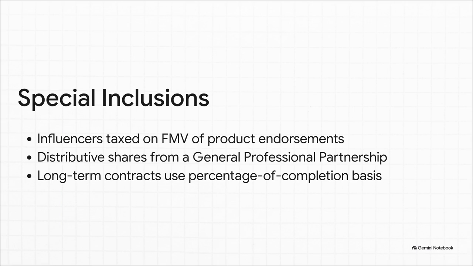Let's look at a few more modern setups. Social media influencers are a huge target for the BIR right now. You need to treat an influencer's free product endorsement just like compensation in kind, meaning it is taxed at its fair market value. Also, keep in mind that your distributive share from a general professional partnership, or GPP, is absolutely included in your gross income. And for long-term construction contracts, the BIR mandates the percentage of completion method, which means you recognize the income as the work is actually being done.